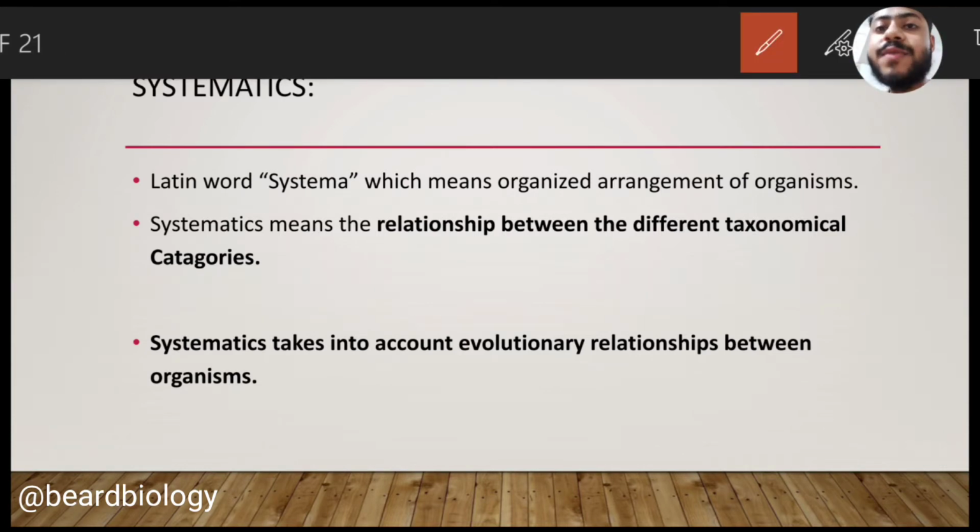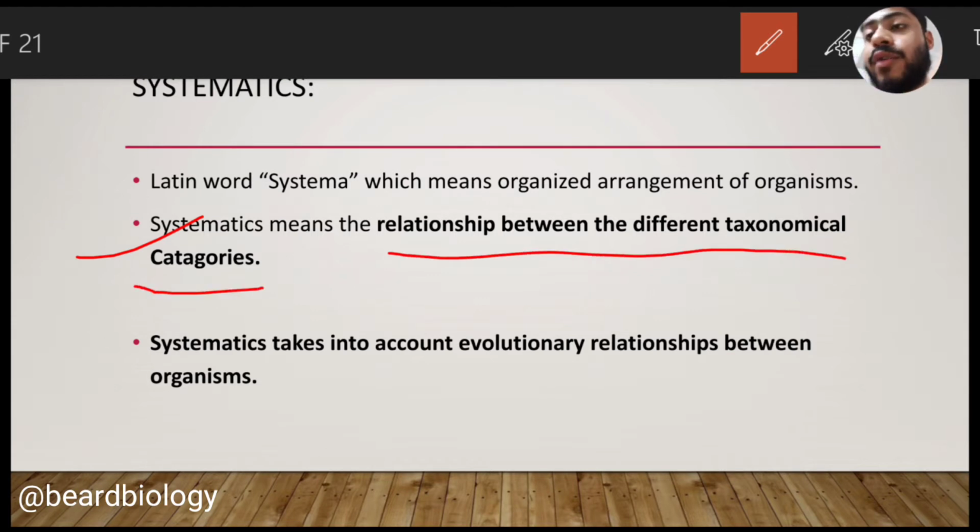Systematics comes from a Latin word, systema, which means organized arrangement of the organism. What does systematic mean? Systematic means the relationship between the different taxonomical categories. We already have discussed the different taxonomical categories. So what is the relationship between the different taxonomical categories? This is the matter of concern of systematics.